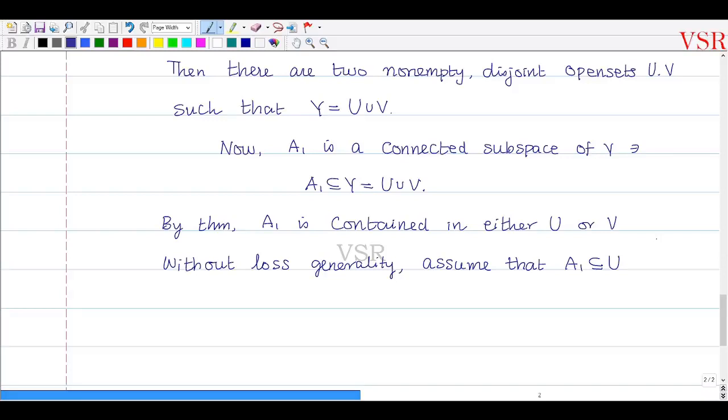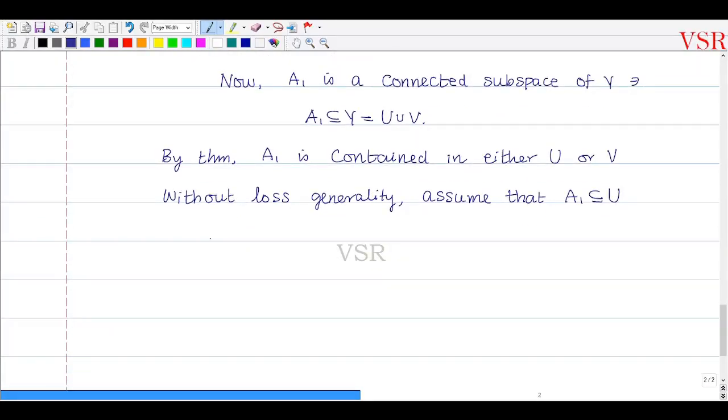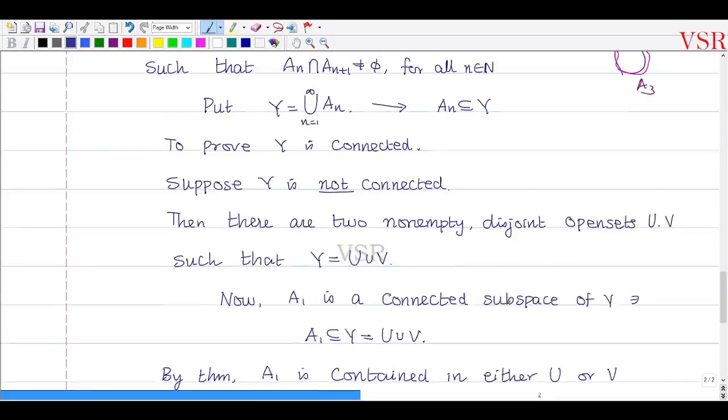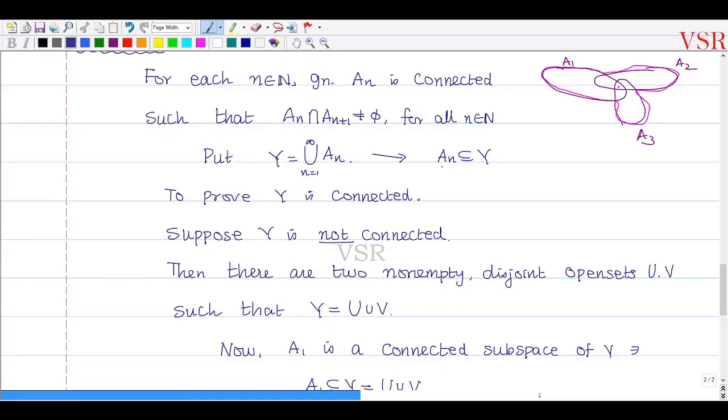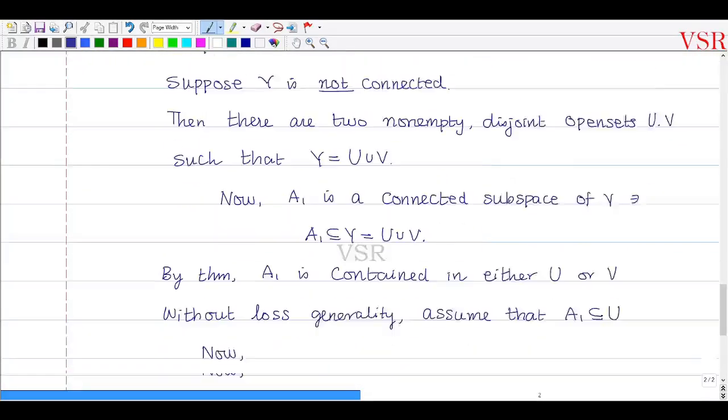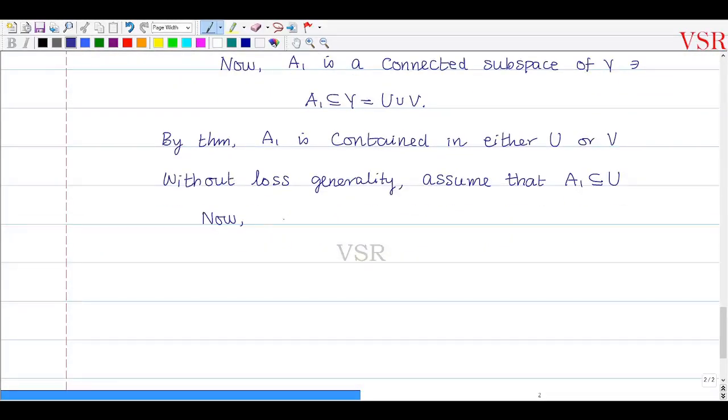Okay, now again இங்க பாருங்க, An is contained in Y, subset of Y for every n அப்படின்னு இருக்கா. அப்போ I can write this A2 is also a subset of Y. அப்போ இதே கதையை நான் இங்க work out பண்ண போறேன். Now this A2 which is a subset of Y, okay, which is equal to U union V அப்படின்னு எழுதிருக்கு.